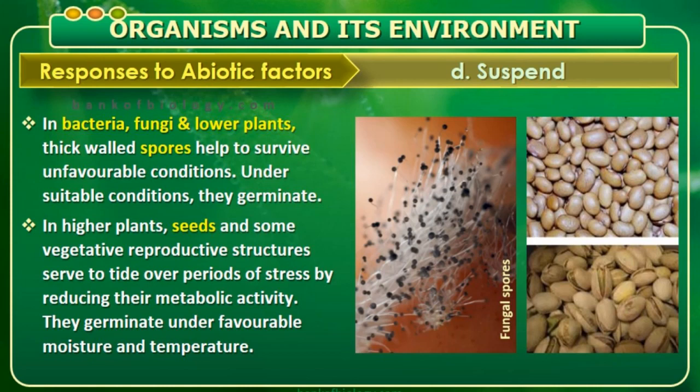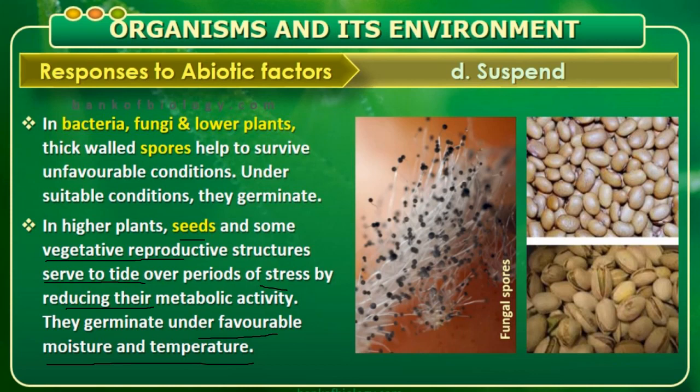Under suitable conditions they germinate. For example, dormancy. In higher plants, seeds and some vegetative reproductive structures serve to tide over periods of stress by reducing their metabolic activity. They germinate under favorable moisture and temperature.